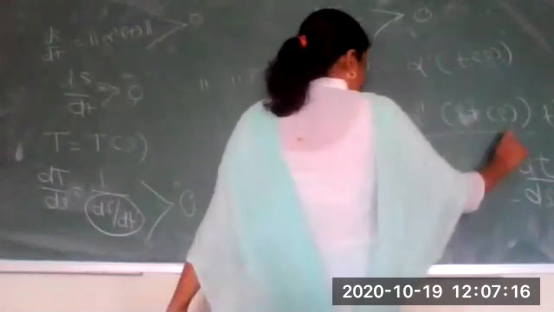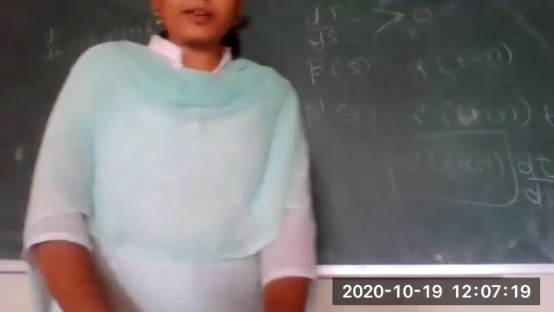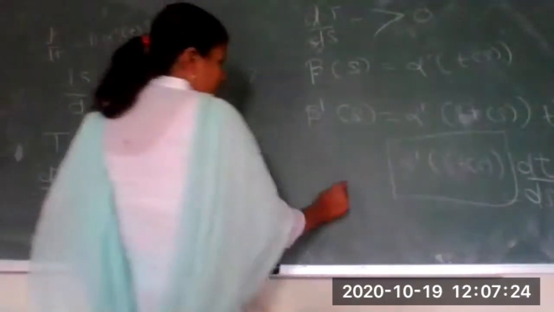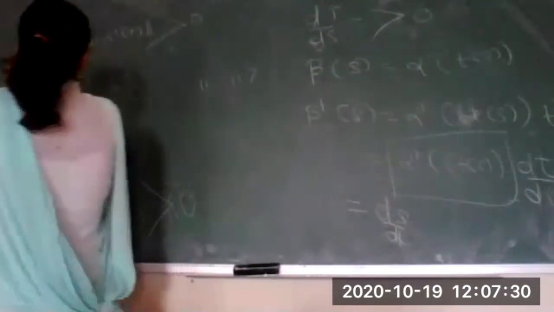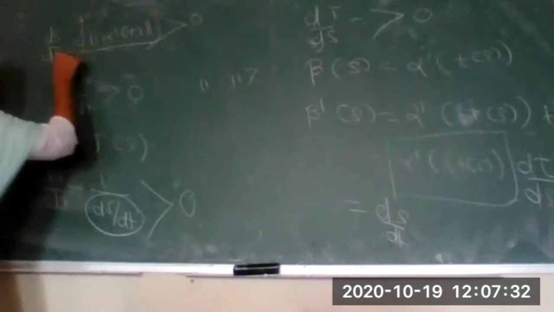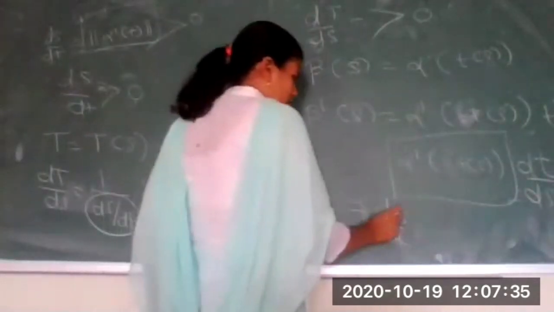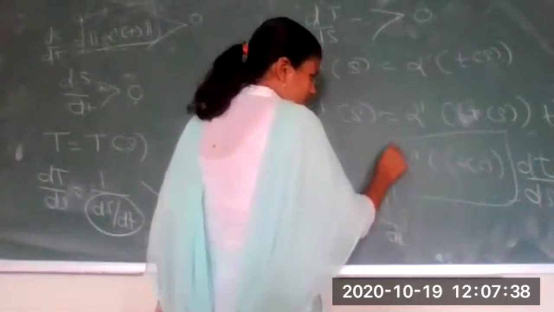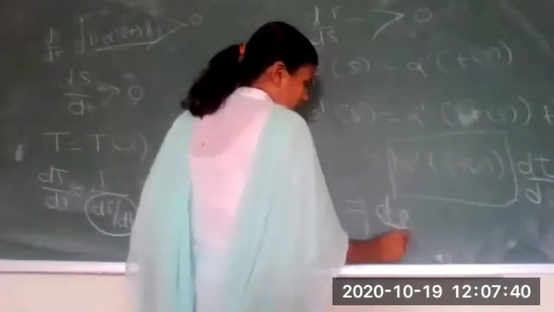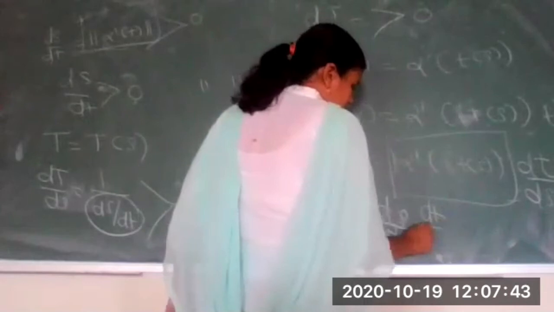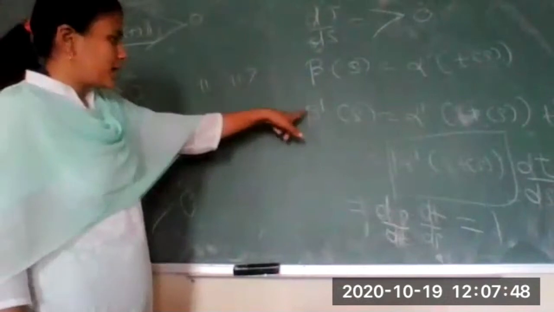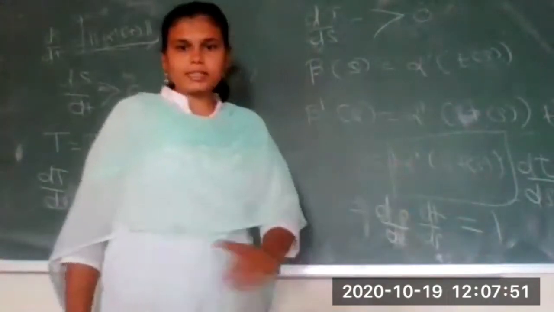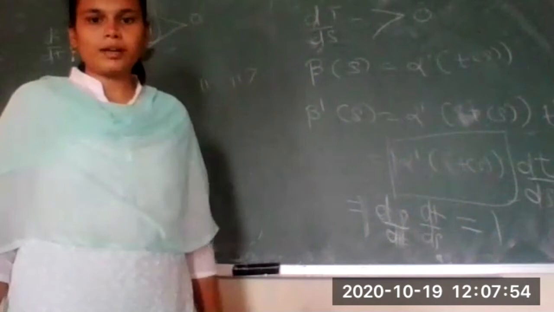But what is the value of this alpha dash of t of s? Alpha dash of t, what we have found just now, is such that its norm is nothing but ds by dt. Hence, dt by ds times ds by dt, right? So what I get is simply 1. So the norm of beta dash, taking the norm on both sides, I will get as 1.